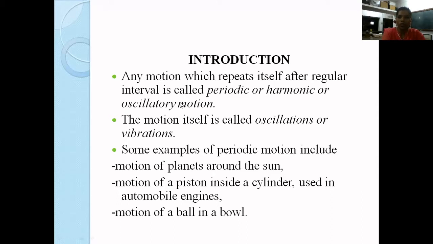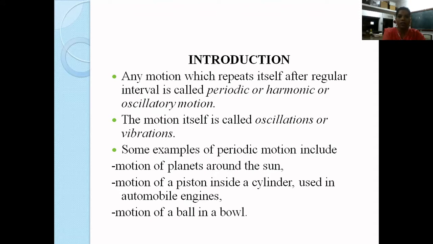The phenomenon which occurs because of this oscillatory motion is what we call oscillations. These oscillations are also called vibrations, and therefore we can also call this periodic, harmonic or oscillatory motion vibratory motion, as long as the time period of oscillation remains the same.